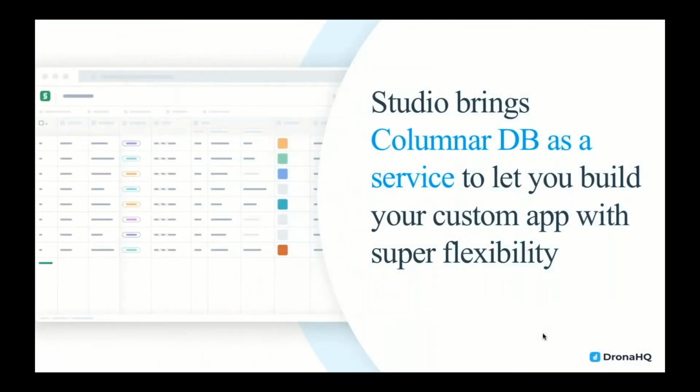Unlike a lot of other no-code tools, we also have a database built into our platform. If you're building a system from scratch, say, in our case, we were trying to make our own CRM system, so we had to have a database in place.